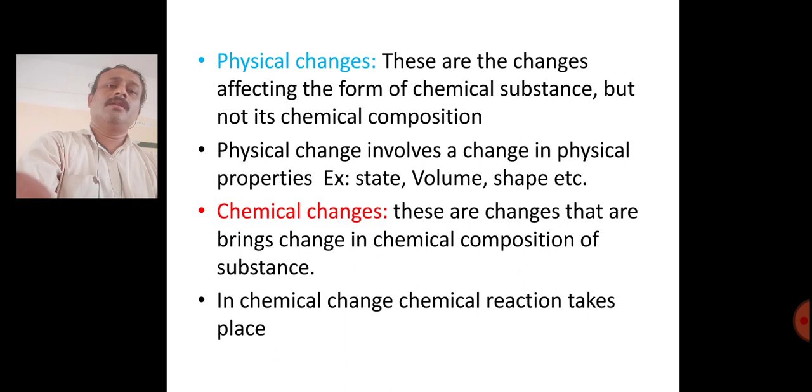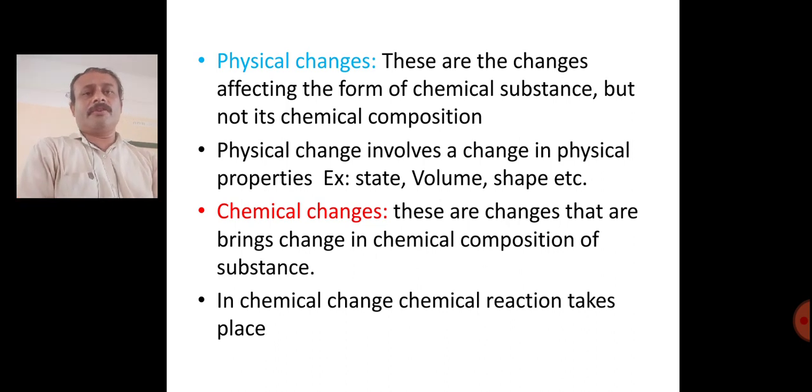Right. So as I mentioned, the definition of physical change: these are the changes affecting the form of a chemical substance, only the form, but not its chemical composition. For example, a physical change only involves a change in the physical state or properties like state, volume, shape, etc. If you take a paper and tear it, you will get two pieces of paper. The paper's chemical composition does not change, only its size changes. So that's an example of a physical change.